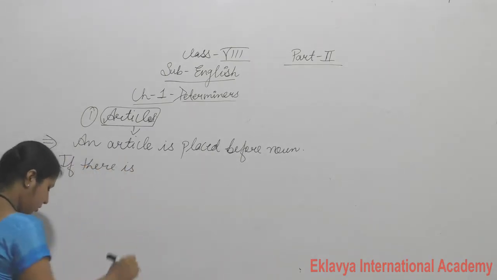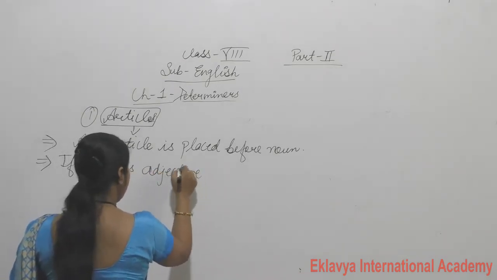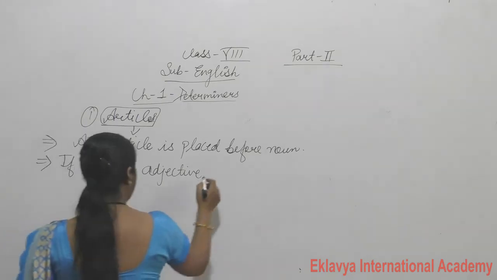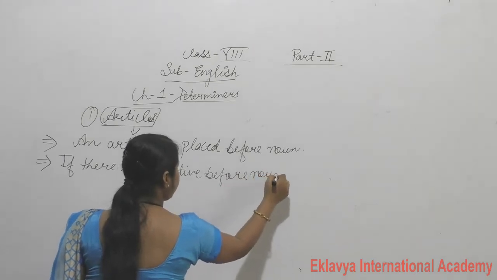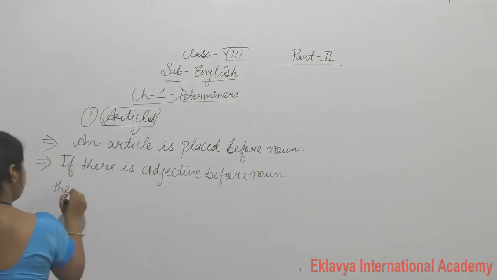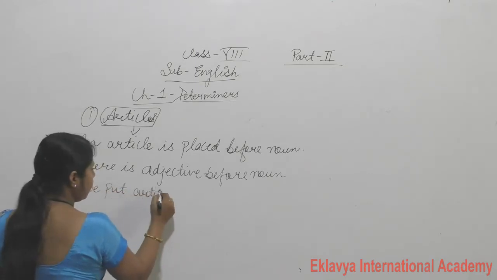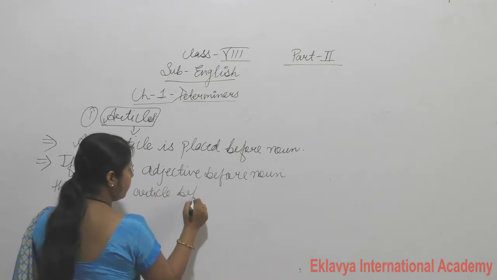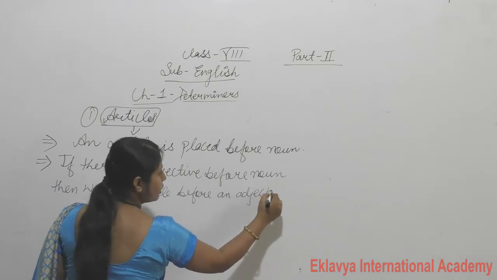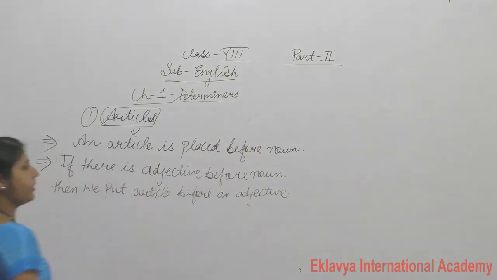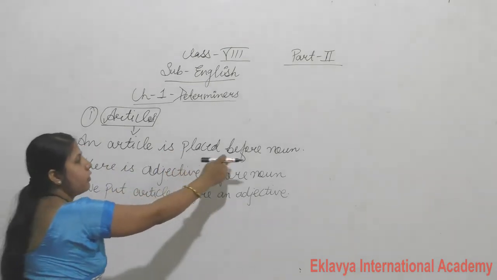Now, if there is an adjective before the noun, then we put the article before the adjective. This is the meaning of article. An article is placed before a noun.